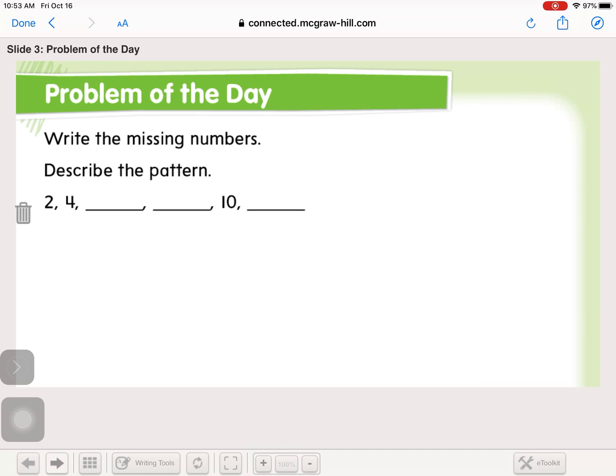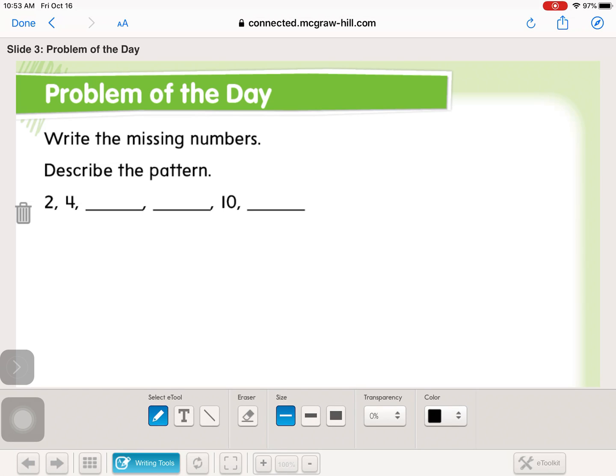Here's our problem of the day. It says, write the missing numbers, describe the pattern. So the first thing I need to look for when I'm looking at a pattern is, is my pattern increasing? Are the numbers getting bigger? Or is my pattern decreasing? Are the numbers getting smaller? In this case, I see 2 and then 4. So I know that my numbers are getting bigger, so this pattern is increasing.